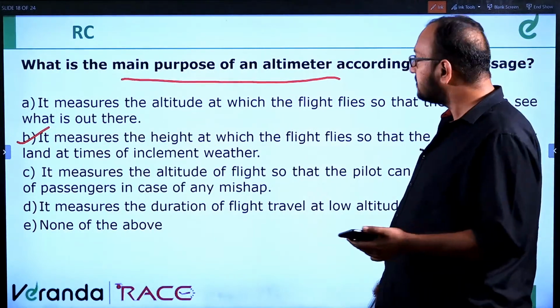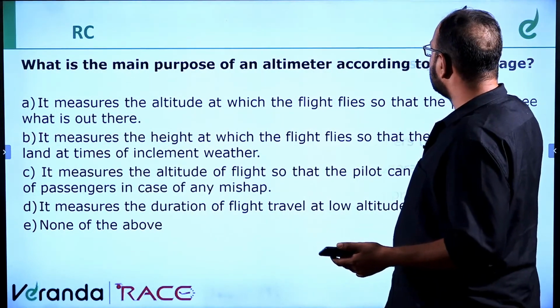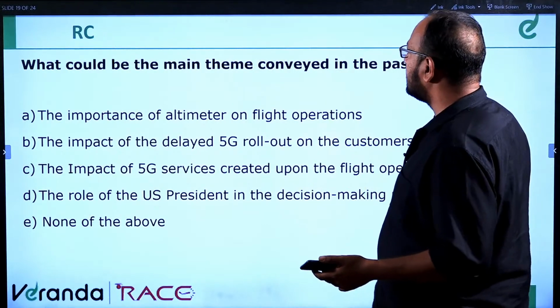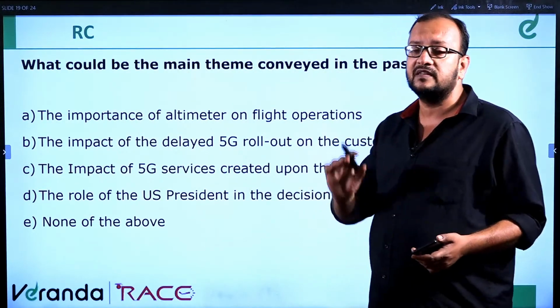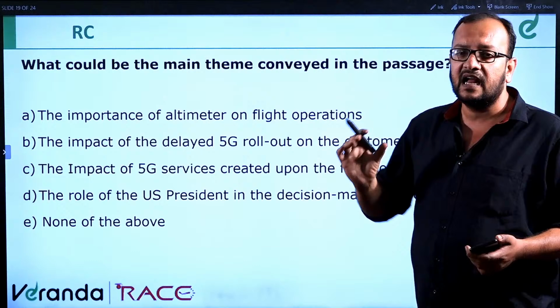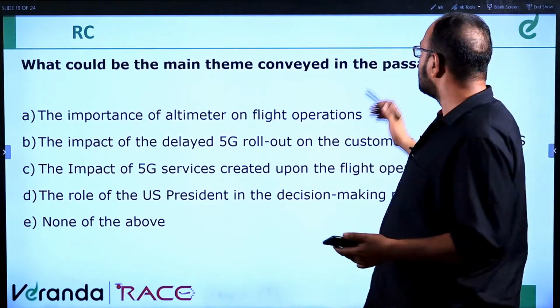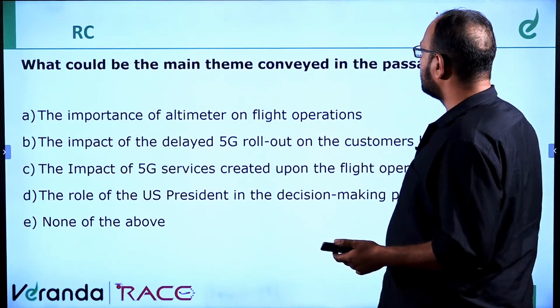We have answered 3 questions, I guess. Let's move ahead and see the next question. What could be the main theme conveyed in the passage? It's difficult to answer. We'll see the last paragraph and the first paragraph and then make out. Next question.